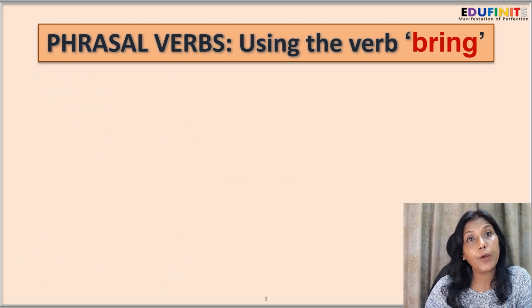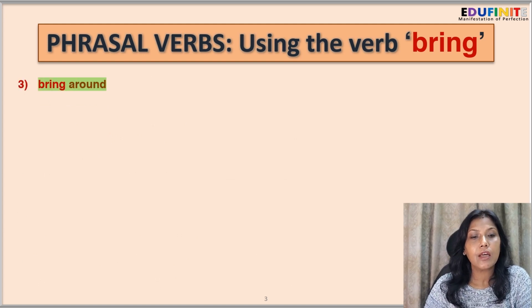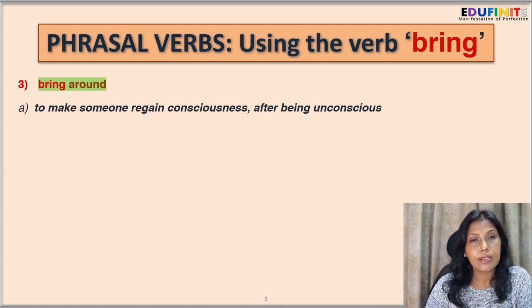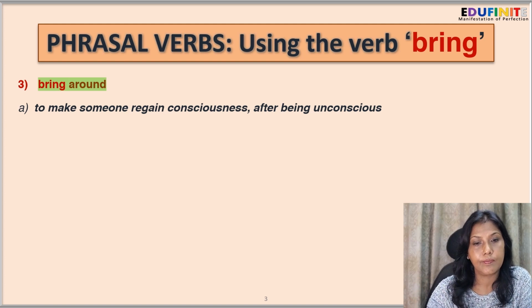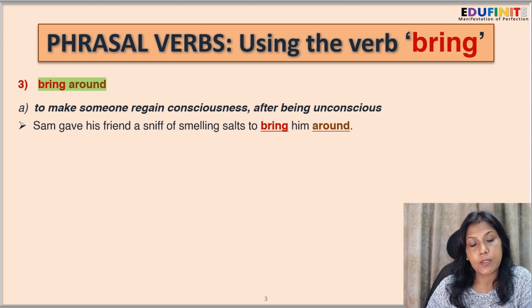Next is bring around. And it means to make someone regain consciousness after being unconscious. So the person was unconscious and we somehow try to bring back his consciousness. Sam gave his friend a sniff of smelling salts to bring him around.